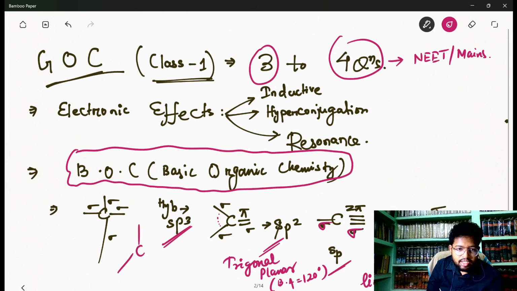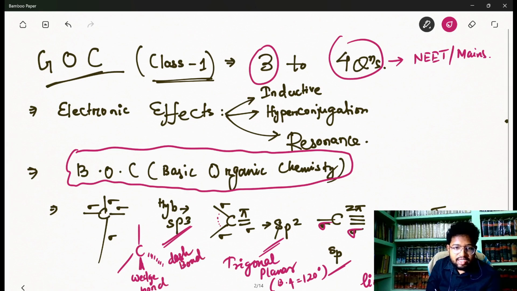Sir, how to draw the tetrahedral structure? Now, here we have two bonds and two more bonds here. One bond is going out of the plane and another bond is going into the plane. So, here you see this bond is called a wedge bond, and this bond is called a dash bond.